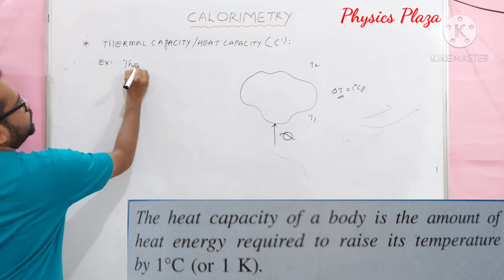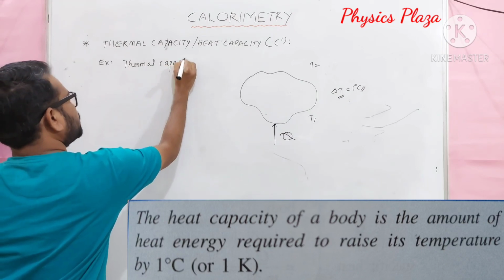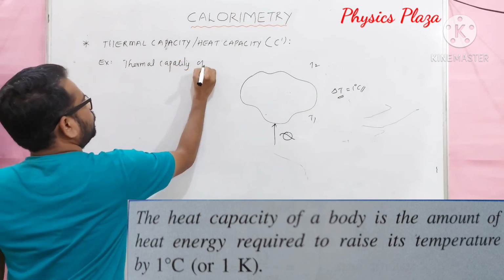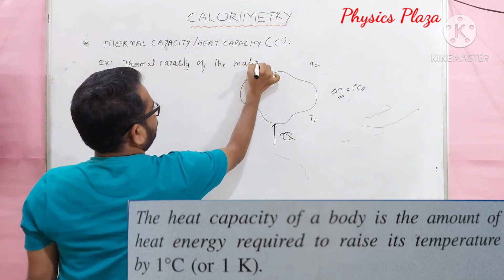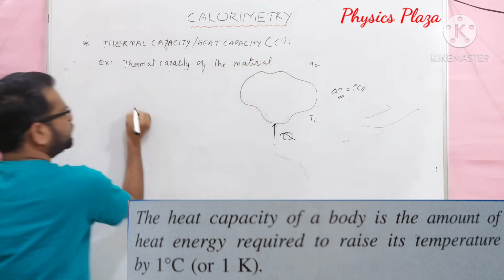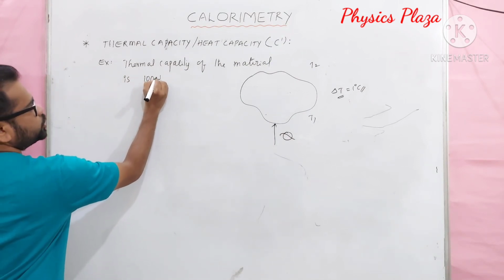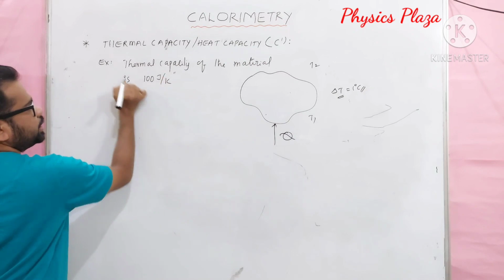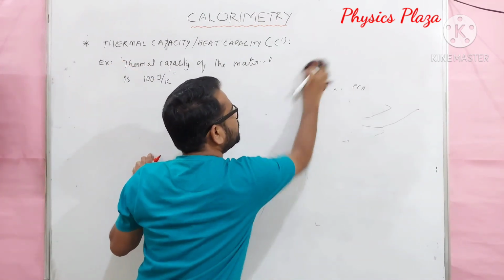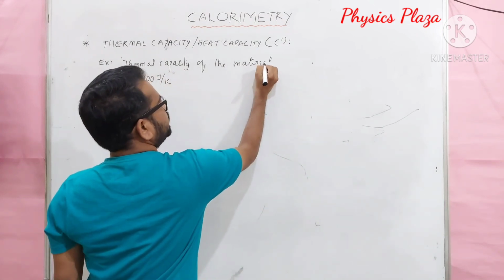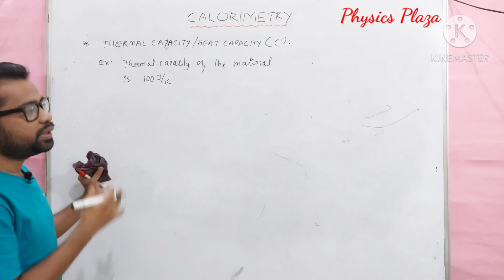Thermal capacity, let us say it is given like this. Children, please write down: thermal capacity of the material is 100 joule per Kelvin. Here a statement is given, 100 joule per Kelvin. Then what is the meaning of the statement? Children, what is the meaning of the statement?